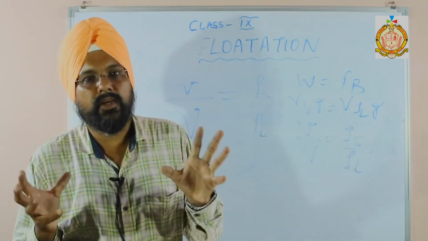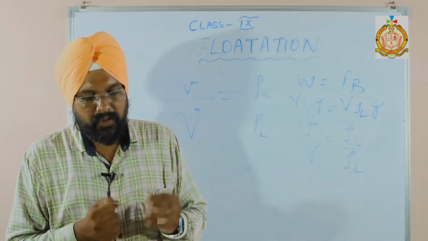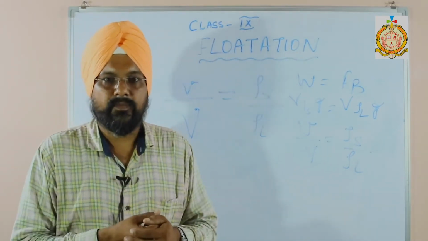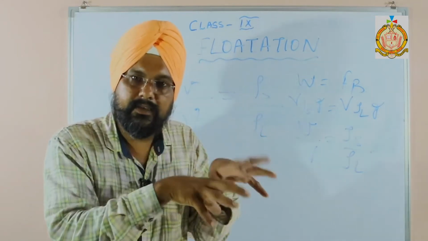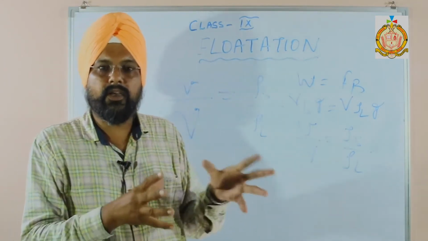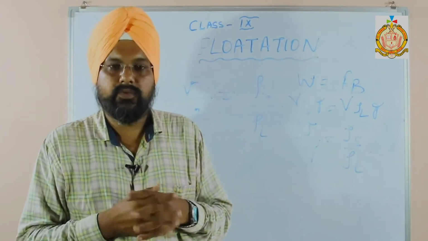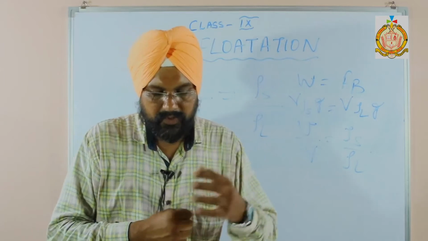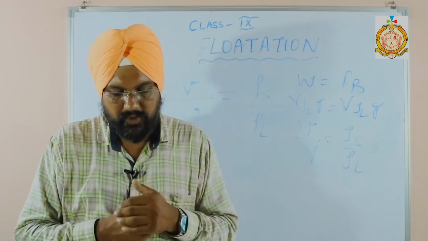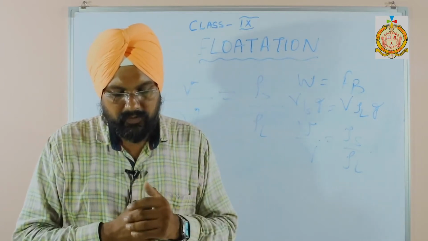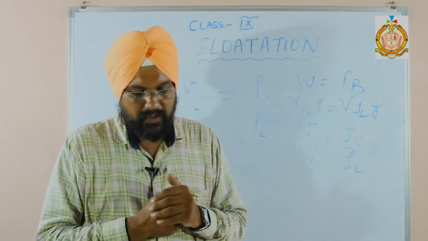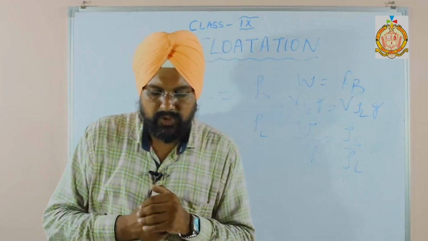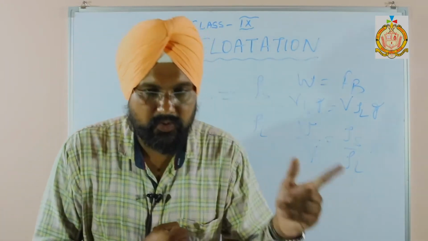जो loaded ship होती है वो ज़्यादा डूबती है. The unloaded ship is less submerged because the loaded ship has more weight. So when it sinks into the water, its weight becomes equal to the upthrust, and then it starts floating. If cargo is unloaded, then the ship will rise in the water till the weight of the water displaced balances the unloaded ship.